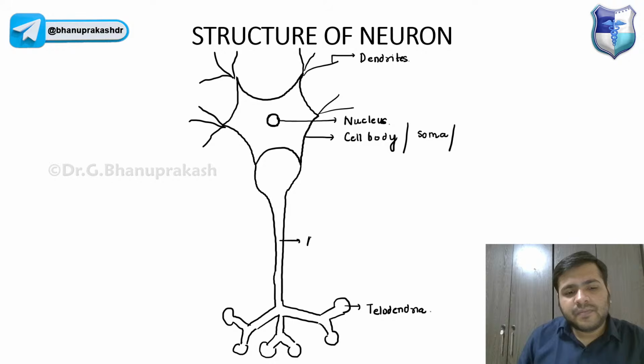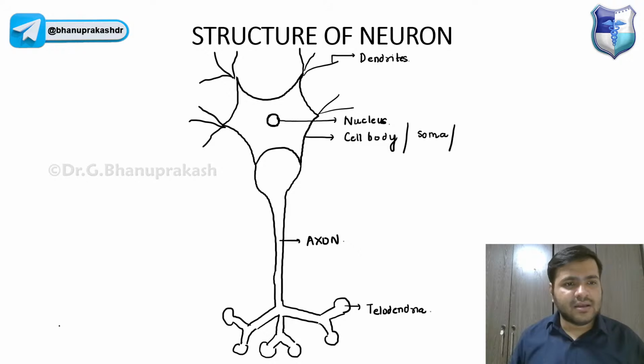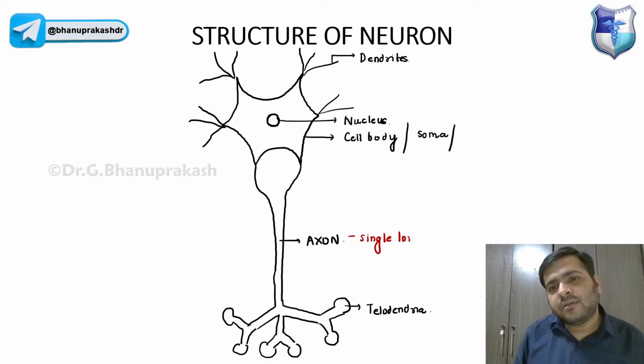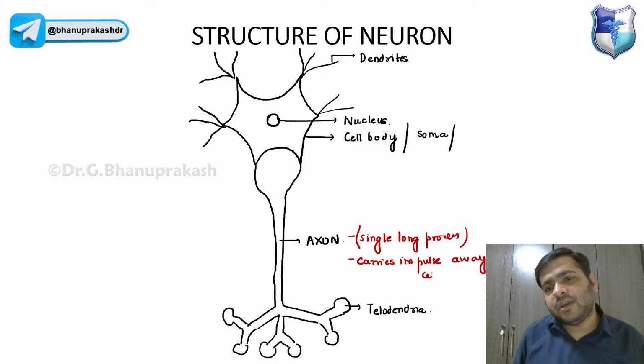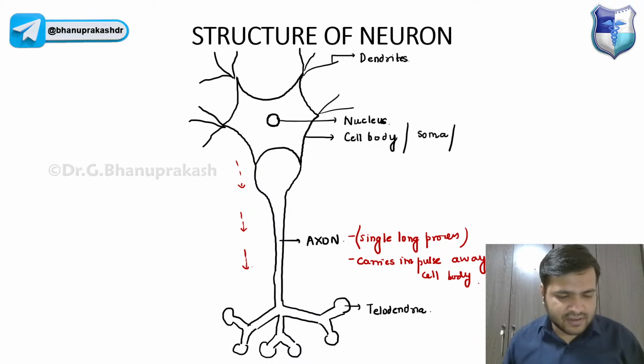We have this axon. Now, axon, guys, you already know the axon. It is a long cylindrical process, right? It's a single long process. I will be using the term again and again, single long process. Now, it carries impulses. It carries the impulses away from the cell body, right? So that is something you have to remember. Yes, Ilya, you can watch this obviously because I'm teaching everything from the basics. So you can definitely watch this.